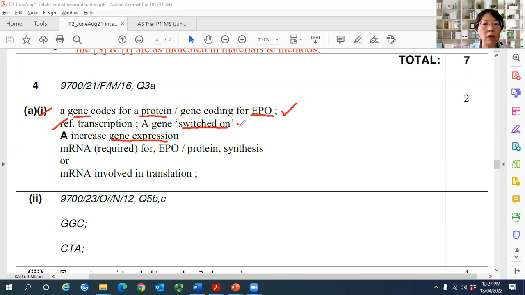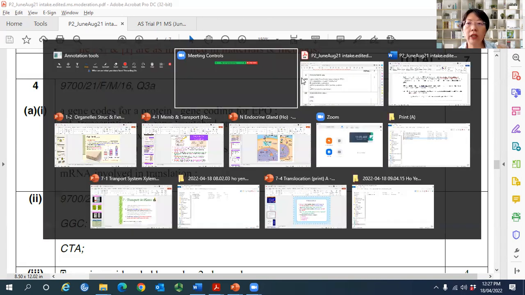Is being transcribed or being switched on or being expressed is 1 mark. Therefore mRNA for EPO synthesis is produced, or mRNA are produced to be translated into EPO. So that's the answer: the gene, the transcription, and what is the mRNA used for? For EPO synthesis. Okay.